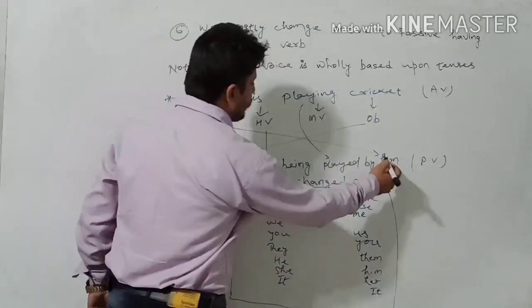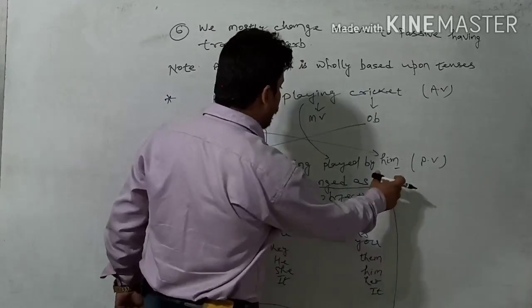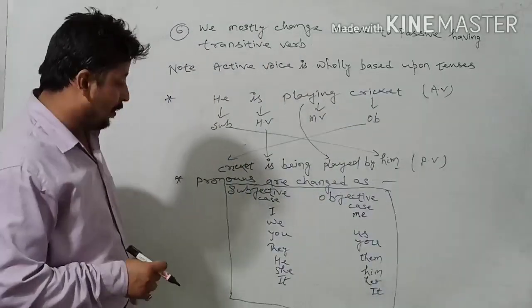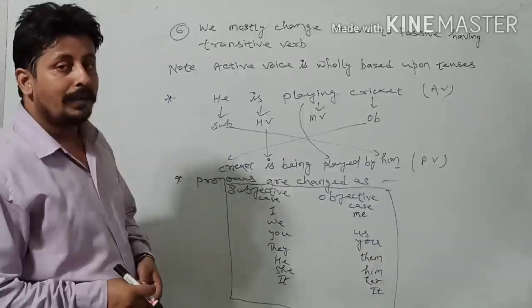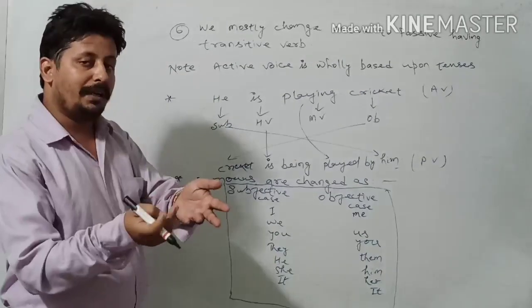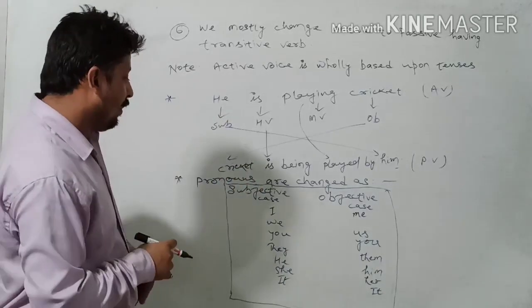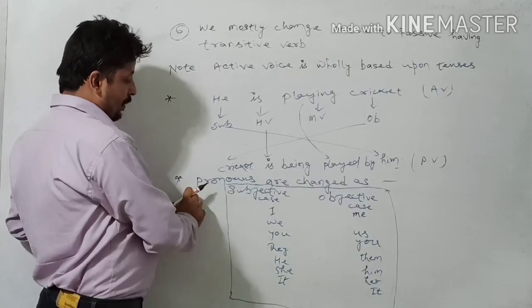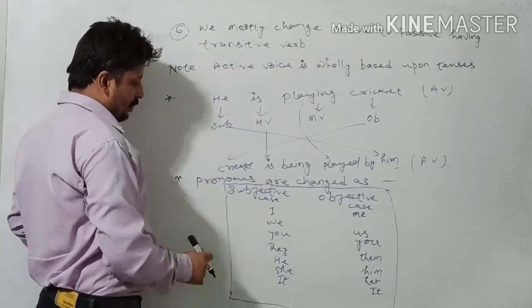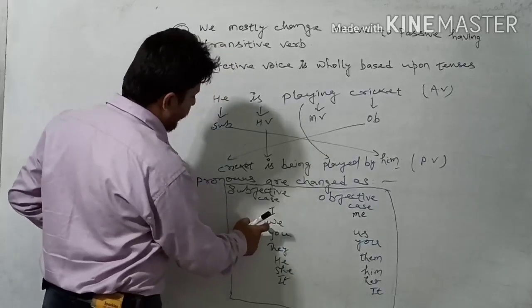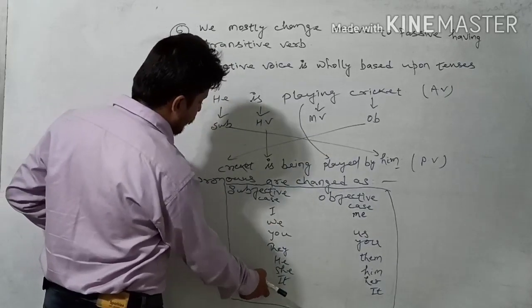And here you will see him, which is according to the rules, as I told you earlier: pronouns are changed into their cases, subjective to objective and objective to subjective, at their places. See here who is giving. In the subjective case we have I, we, you, they, he, she, it.